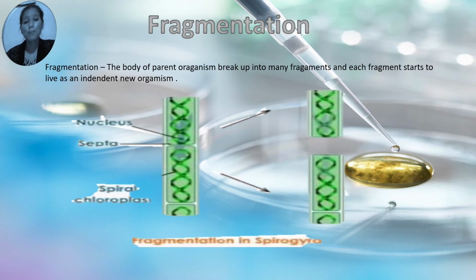If the body of Scypha breaks up accidentally into many fragments, each fragment develops into a new Scypha.